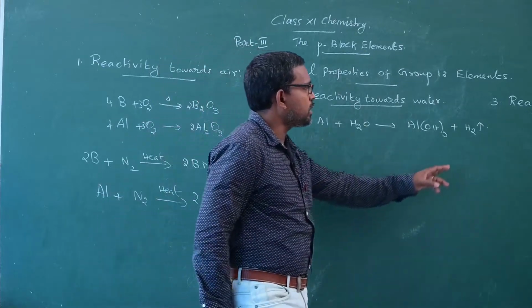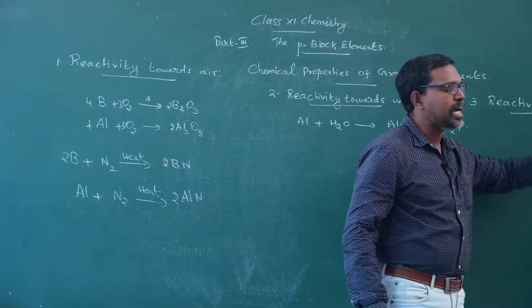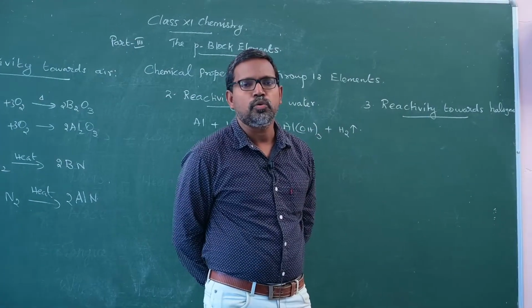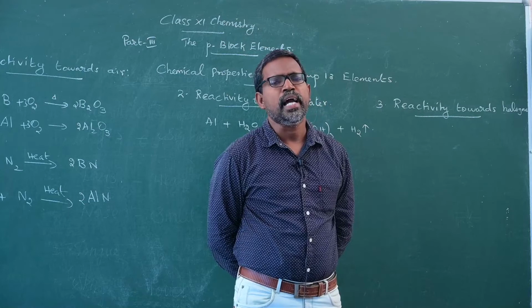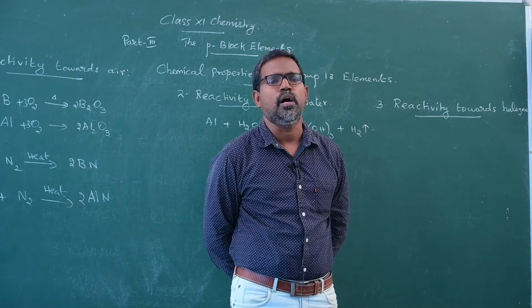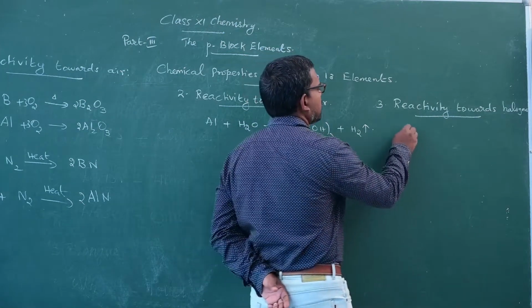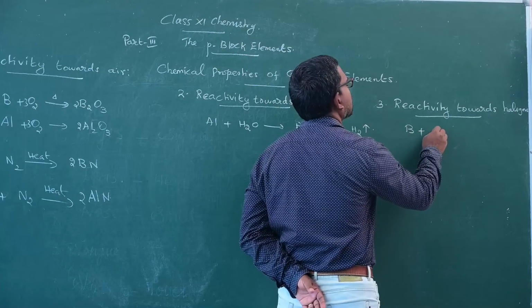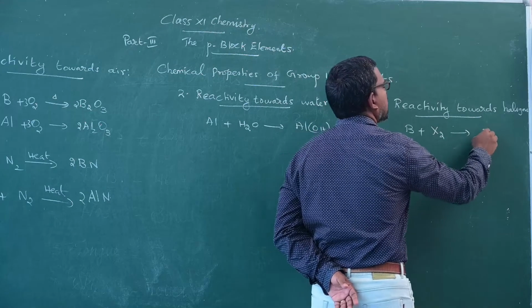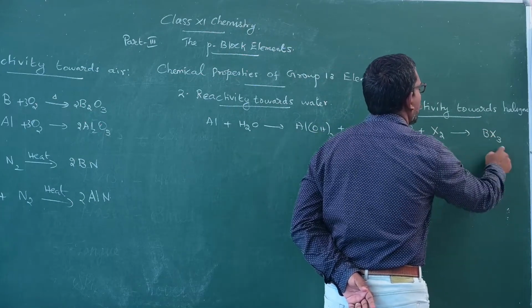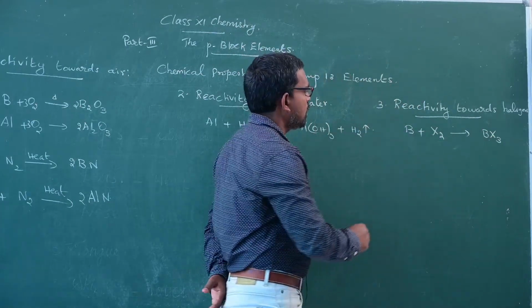The third point is reactivity towards halogens. All the boron group elements react with the halogens to form trihalides. For example, boron reacts with a halogen X2 to give BX3, boron trihalide.